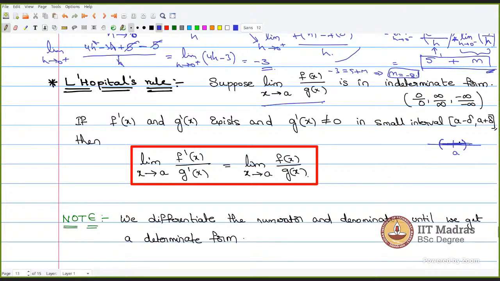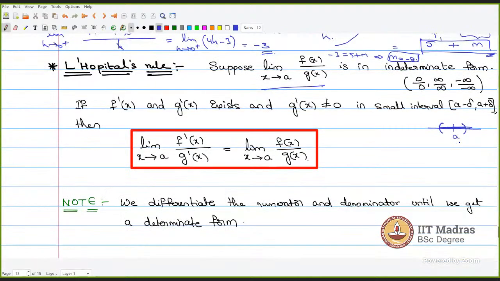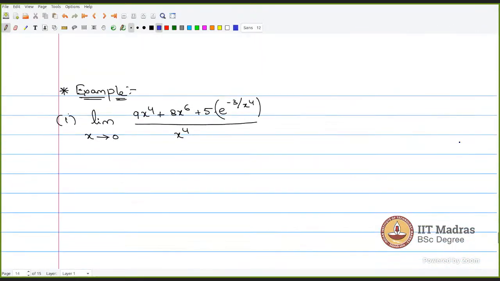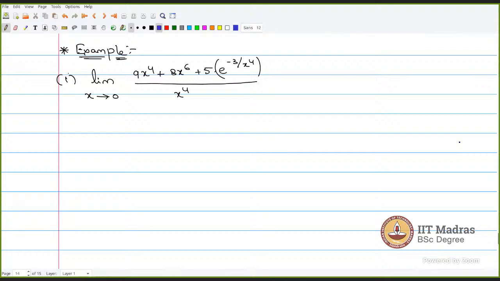Supposing we have a function which is e to power x divided by minus x power minus 2. Okay, what if it keeps on repeating? If I differentiate, what if I'm again and again getting 0 by 0, 0 by 0? We have an example of that. 1 by x. Okay. So here is an example. So we have to compute the limits of.